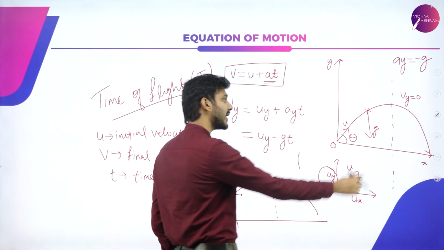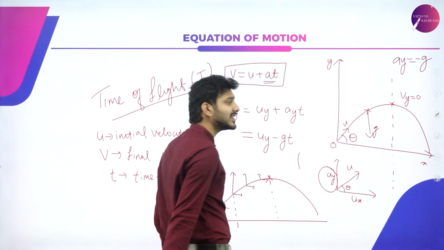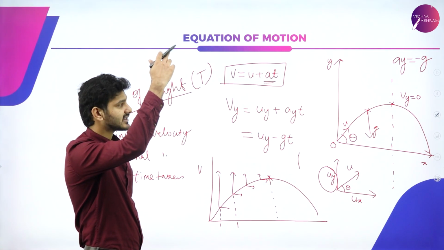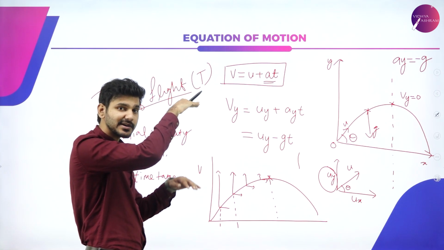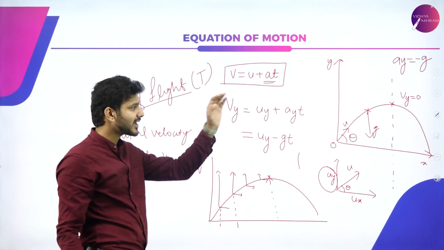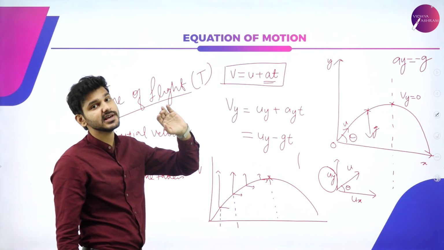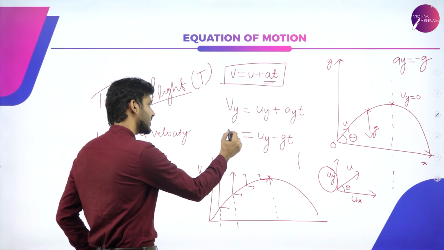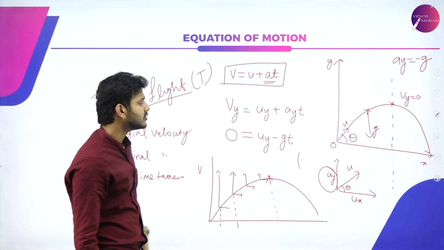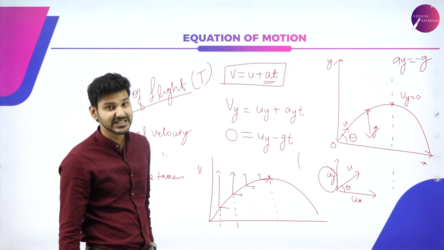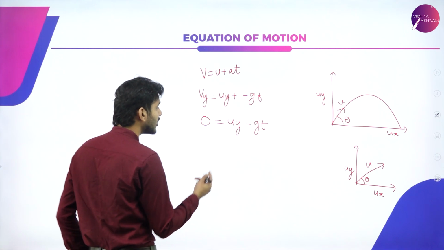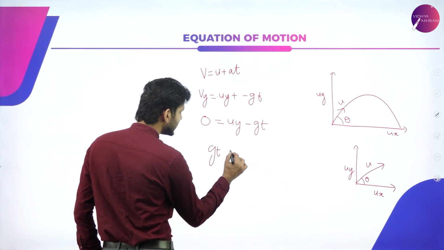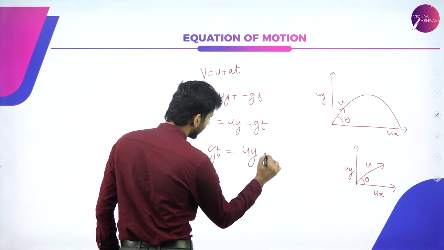At the point of maximum height, vy is 0 because acceleration due to gravity is pulling on it. Eventually the vector vy component will shrink, and at the maximum height point it will be equal to 0, which means 0 will be equal to uy minus gt. So if I rearrange this equation, I can write gt is equal to uy.